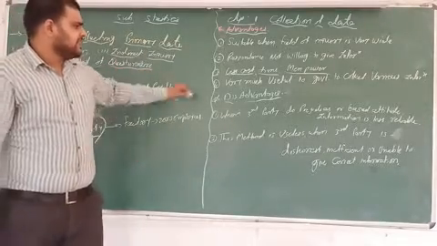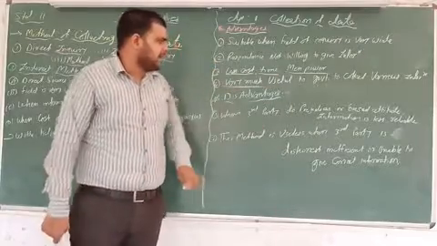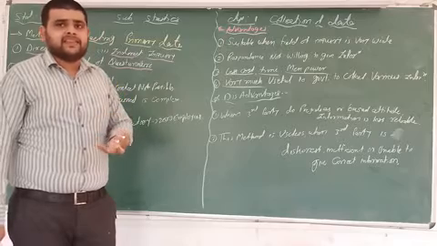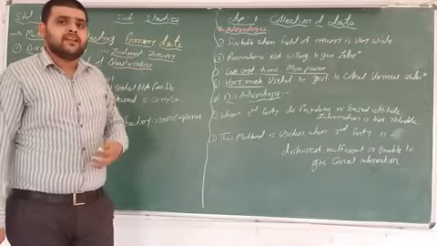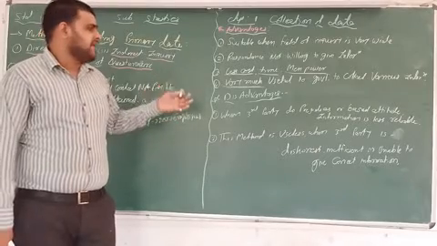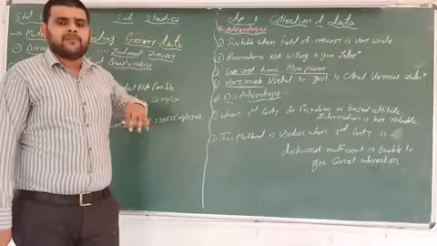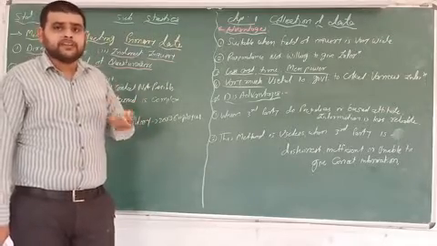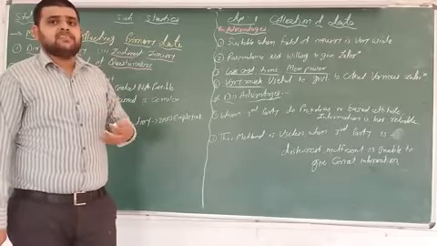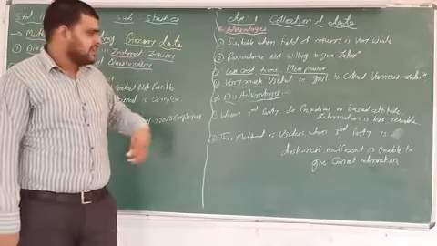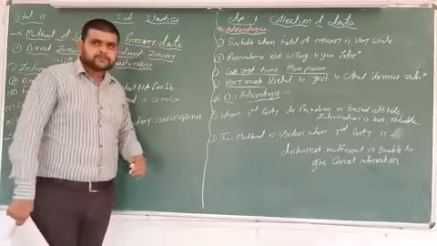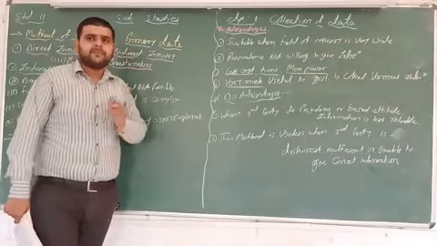And last, this method is very useful to the government to collect various information. The government collects various types of information, but it is difficult for the government to meet each and every person. So the government gets all the information from third parties, various types of institutes, branches and NGOs. They get the information and set the policy. So these are the advantages of the indirect method of inquiry.